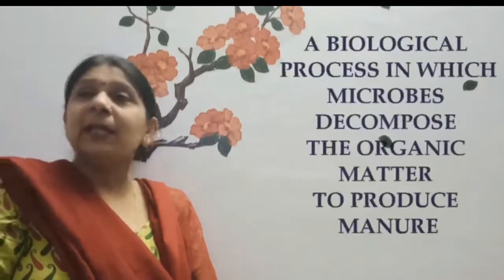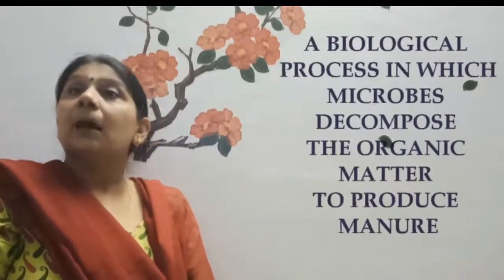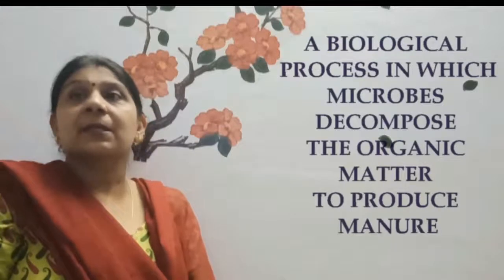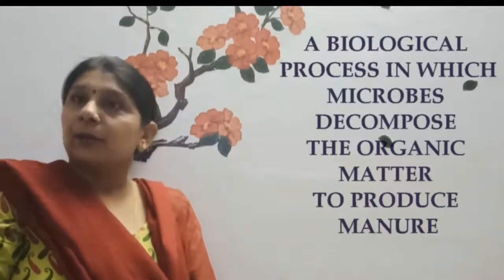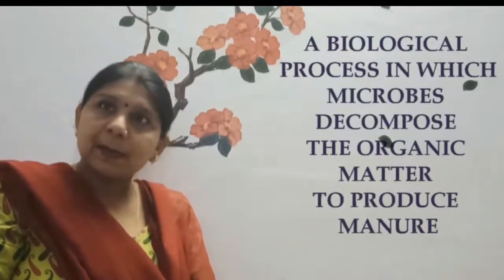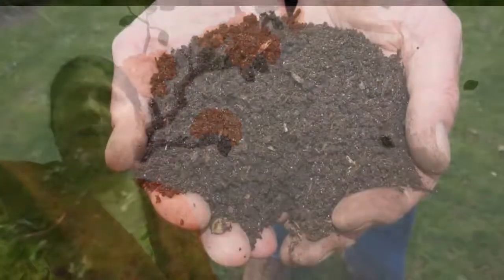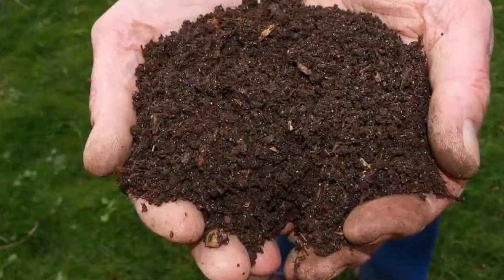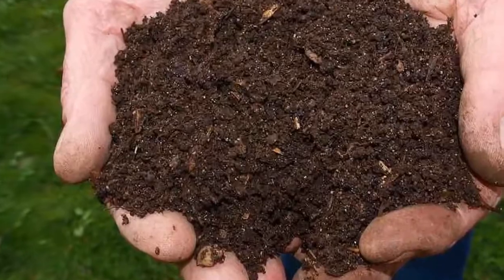We may define composting as a biological process in which microbes decompose the organic matter to produce manure. Compost is rich in organic nutrients but not in some essential nutrients like nitrogen, phosphorus and potassium.